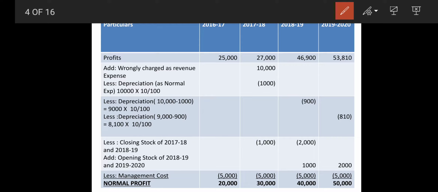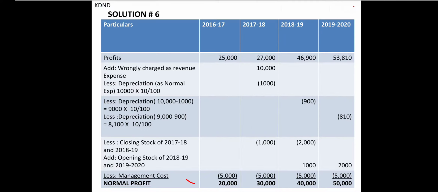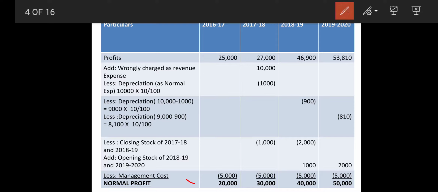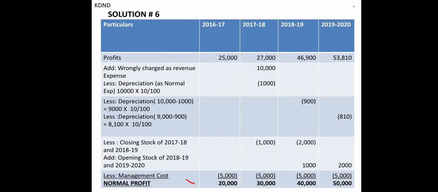And the last point was management cost. Management cost is to be deducted from every year. Because they had mentioned over there in the third point, we had deducted that management cost, and that way we finally got the answers of first 25,000 minus 5,000, 20,000, 30,000, 40,000 and 50,000 respectively.